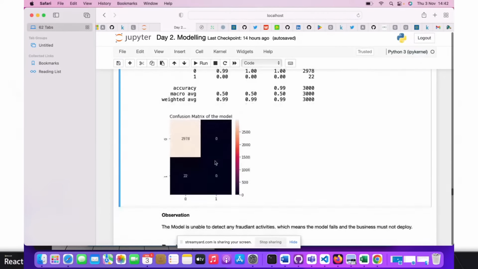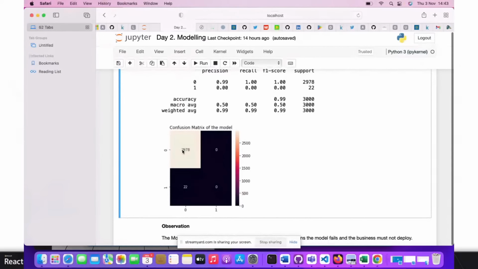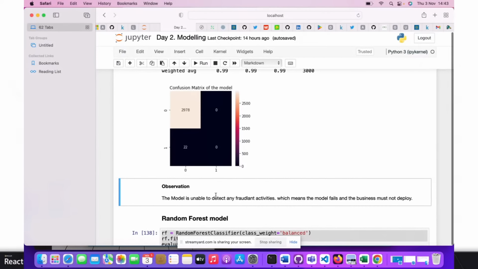So checking our confusion matrix, we observe that it captures only two things. It captures only the true negatives, people who actually did not do any fraudulent act and were predicted with no fraudulent case, and people who were predicted with the fraudulent case. We can see that there is no true positive case, where it is actual that this person is going to have the trait of a fraudulent case and the model predicted one. This is a major problem. The model is unable to detect fraudulent activities, which means the model fails and the business must not deploy it.